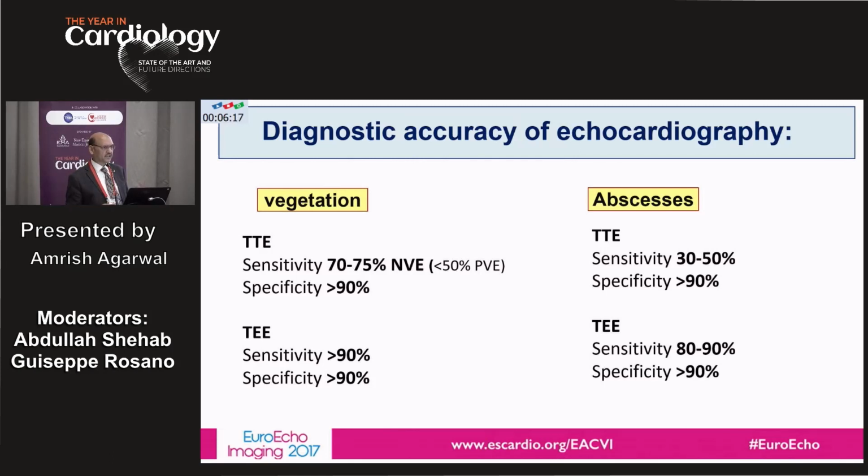So whether you take vegetations or abscess, it is the TEE which is far superior to transthoracic echocardiography, and the change occurs in the level of sensitivity. The specificity for both transthoracic and transesophageal remains the same, but the sensitivity increases from nearly 70% to nearly 90% when you take TEE into account. That means that in order to say with certainty there is no endocarditis, you really have to do TEE. I really have to emphasize that the guidelines say that if there is any doubt, please proceed directly to transesophageal echocardiography.